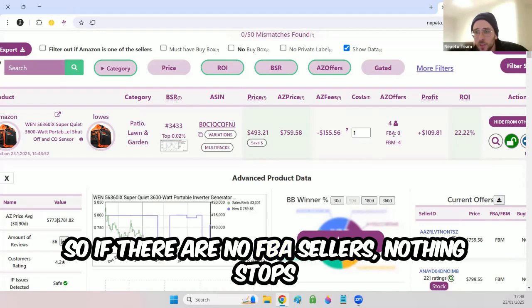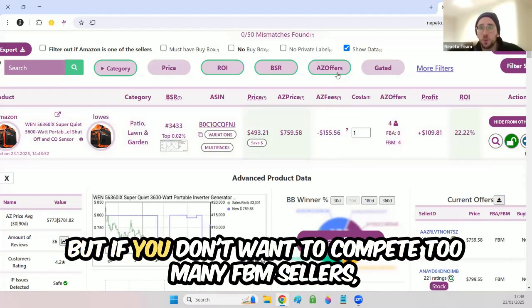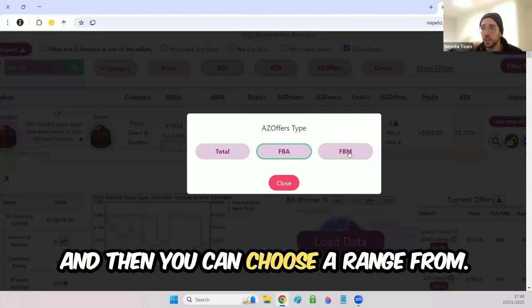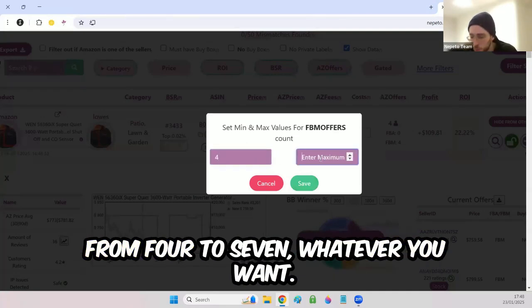So if there are no FBA sellers, nothing stops you from going in as an FBA seller. But if you don't want to compete with too many FBM sellers, you can go to the Amazon offers and choose FBM, and then you can choose a range for the FBM. For example, I want only from 4 to 7, whatever you want.